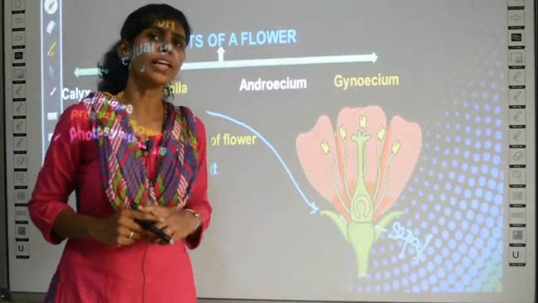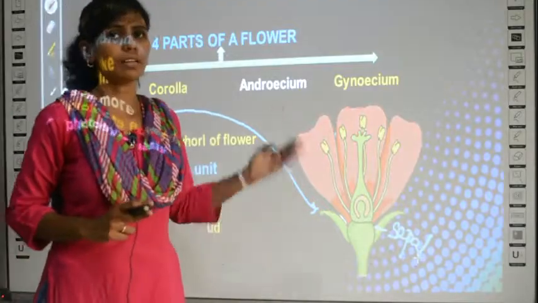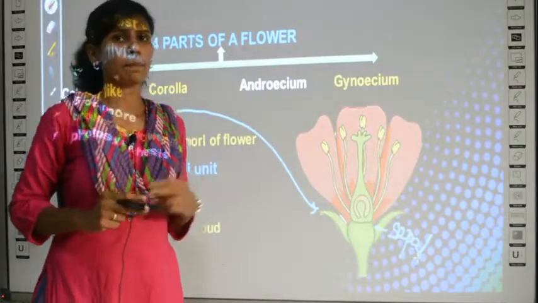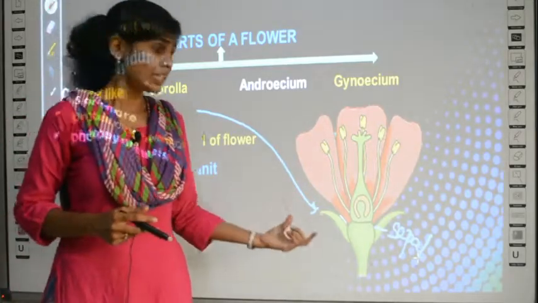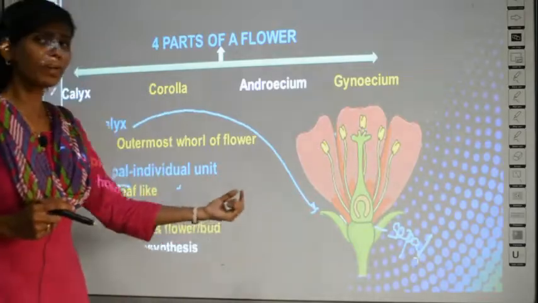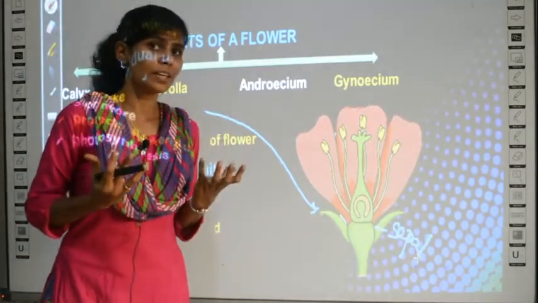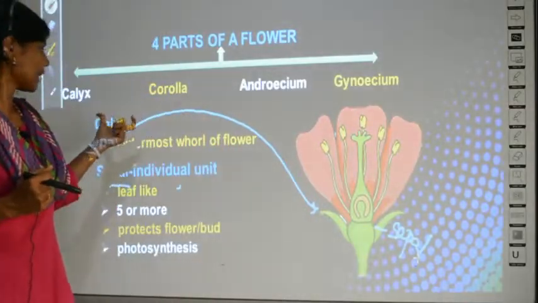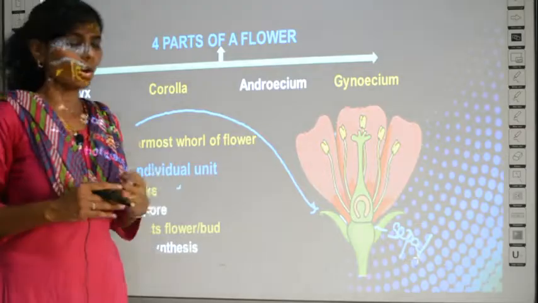Why do you see only 2 here? I told you already, this is the cross section. The flower, when it is cut, it will appear this way. That is why it is 2 in number. Otherwise, it is 5 or more in number. The number of sepals are 5 or more in number, and all sepals together is called by the word calyx. Clear? And it protects the flower or the bud.